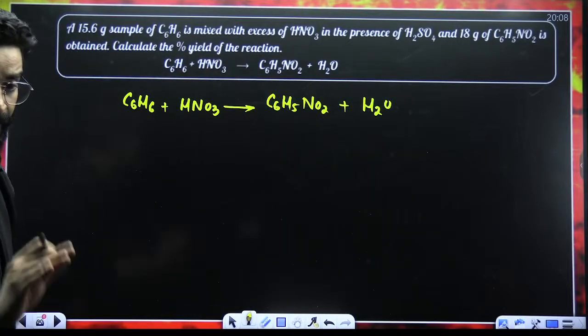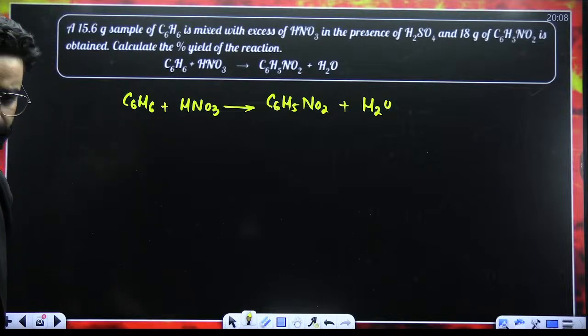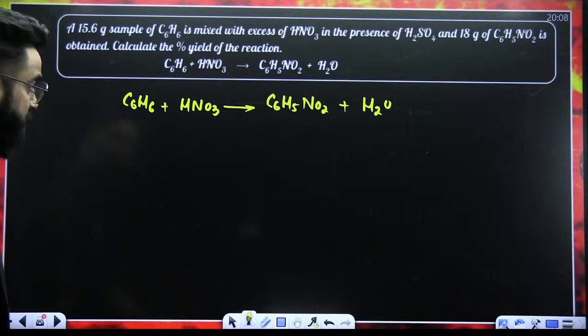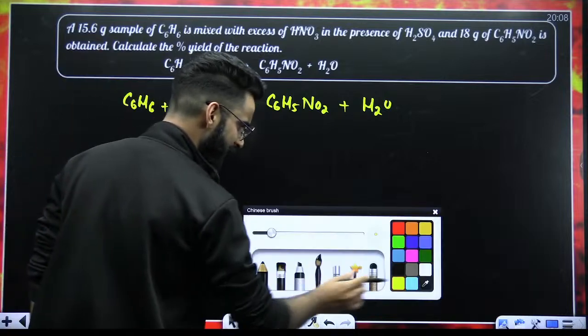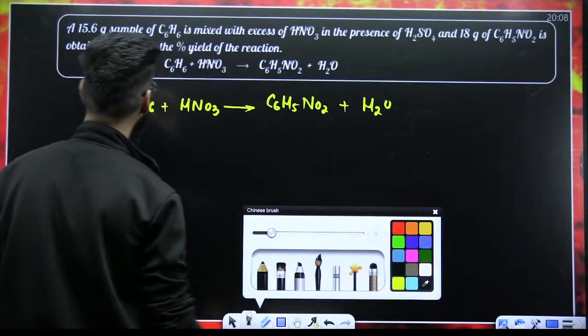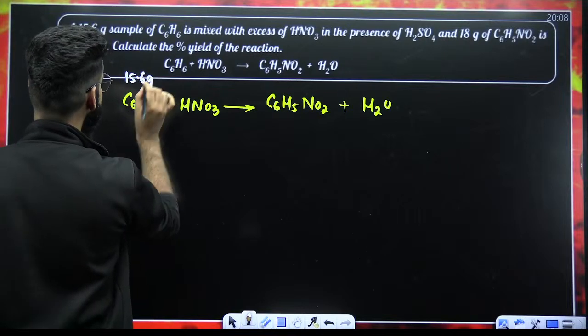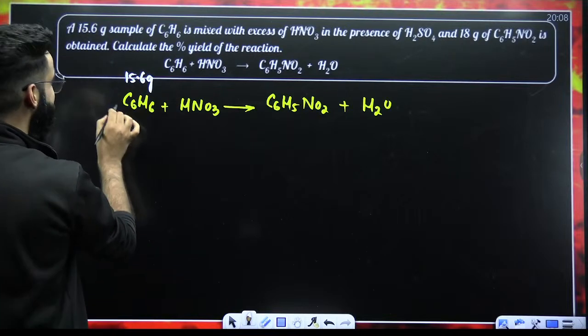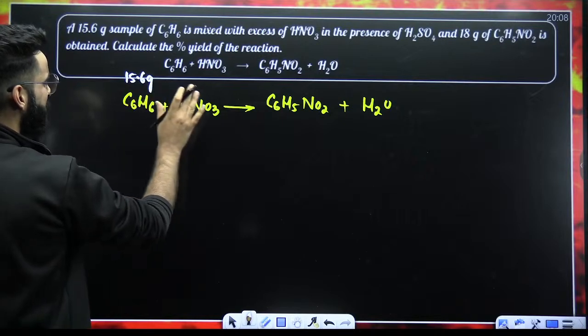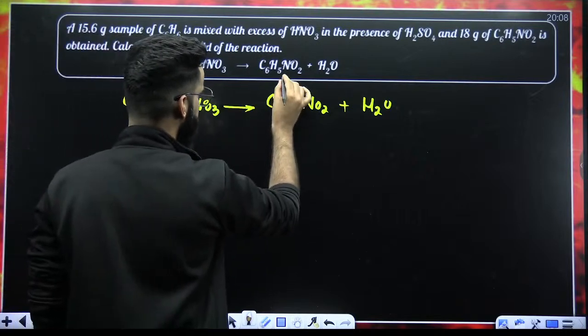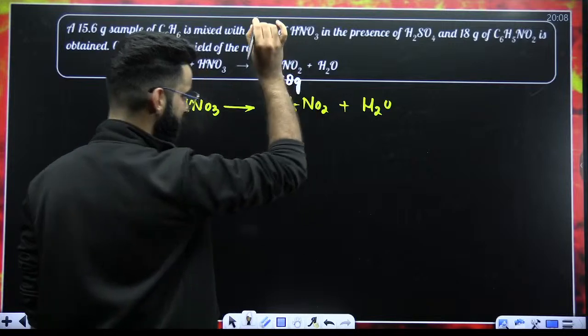Now, as far as the question is concerned, the question is saying that 15.6 grams of benzene, when mixed with HNO3, produces 18 grams of nitrobenzene.